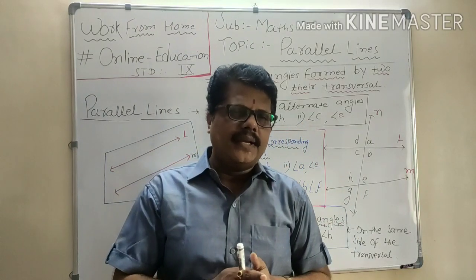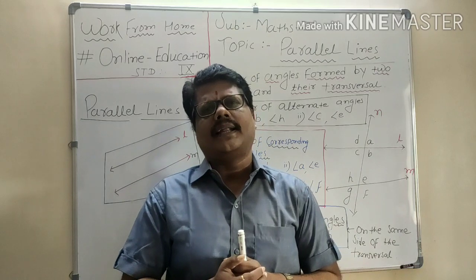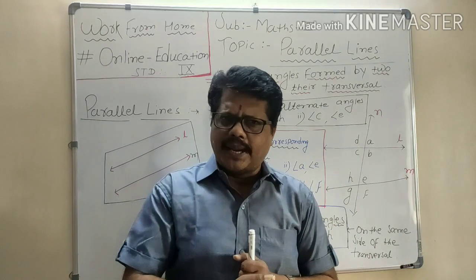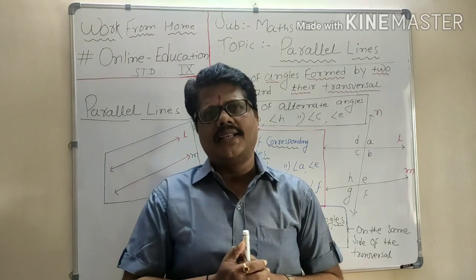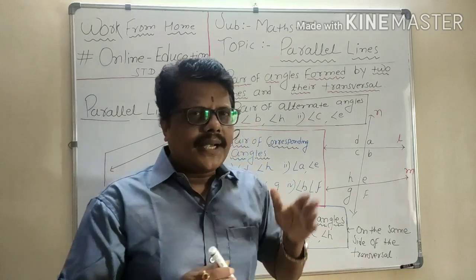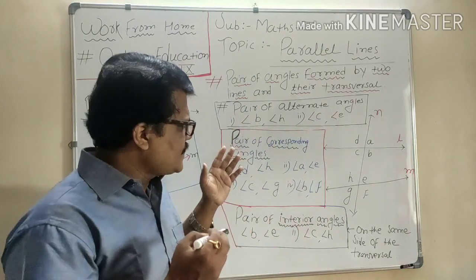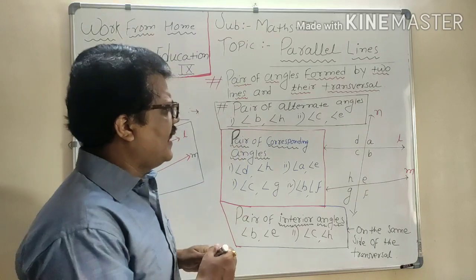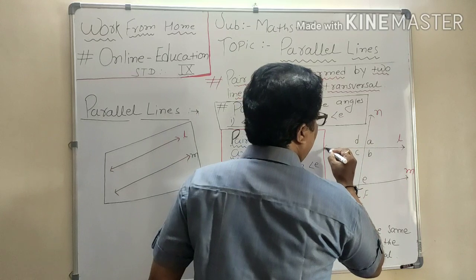So dear students, remember that when two lines are intersected by a transversal, three kinds of angles are formed: corresponding angles, alternate angles and interior angles. So let us see which are the corresponding angles.